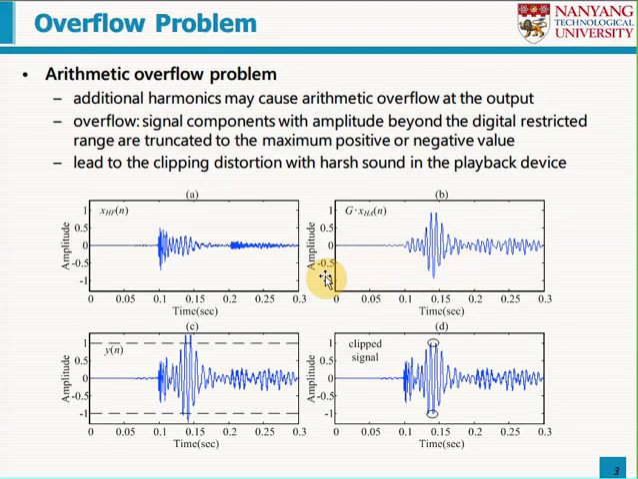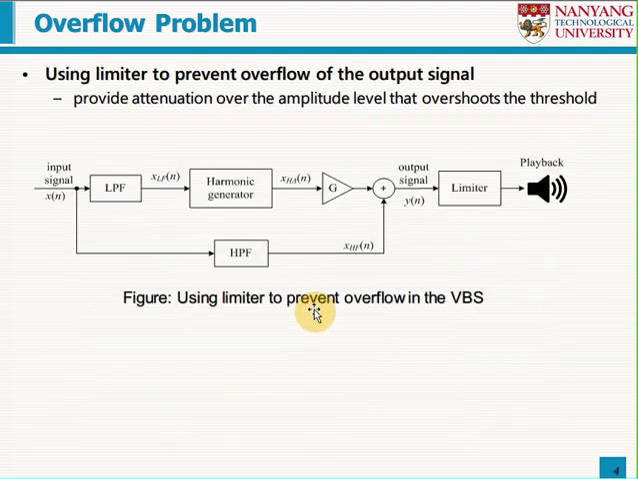However, due to the arithmetic addition of the high-pass filtered signal and additional harmonics, there is a possibility of arithmetic overflow at the output signal. In this case, signal components with amplitude beyond the digital restricted range are truncated to the maximum positive or negative values. This leads to clipping distortion with harsh sound in the playback.